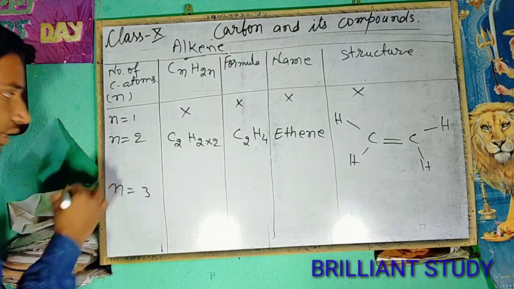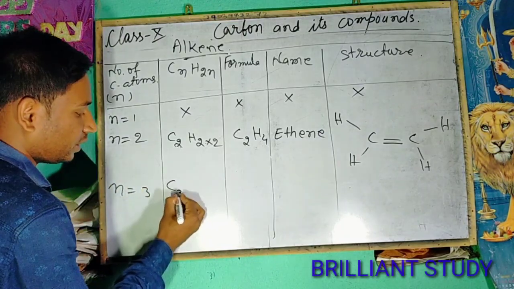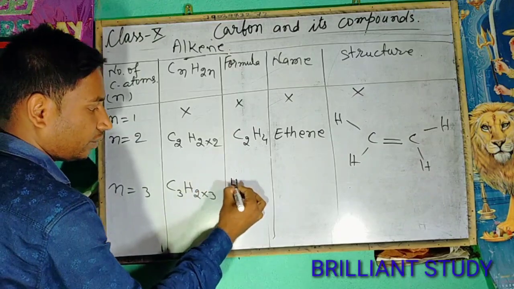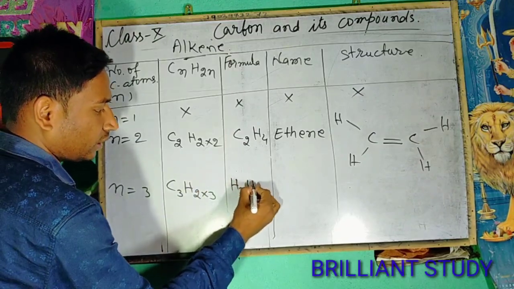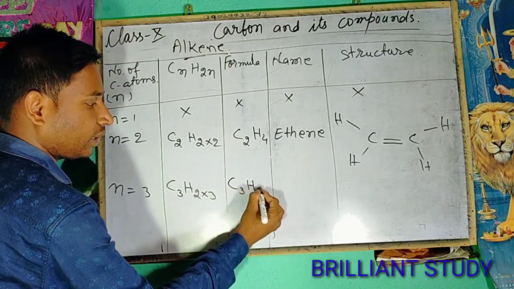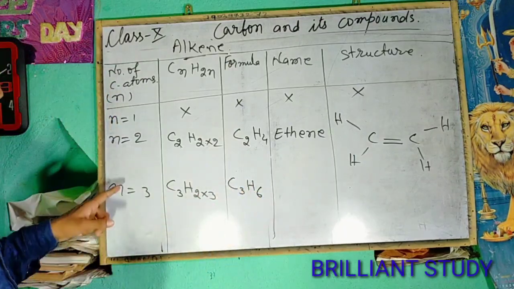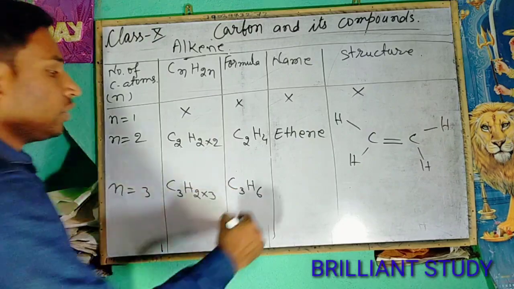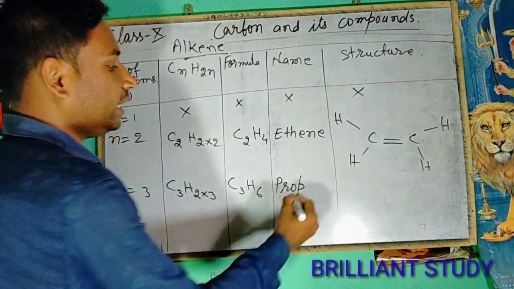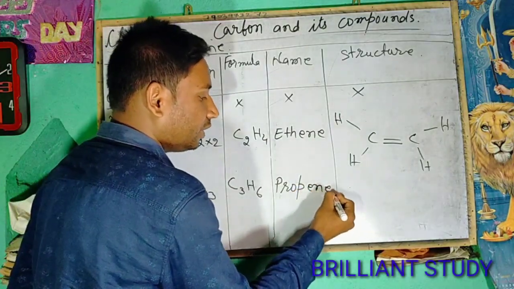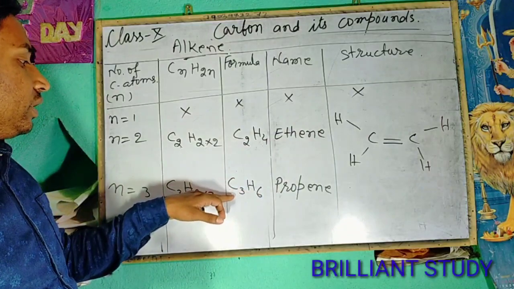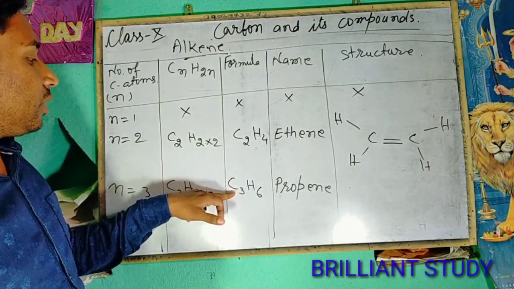Now take n equals 3. The formula will be C3H2 into 3, that means C3H6. The number of carbon atoms is 3, so the name starts with prop, and ene will be added with this, and the structure will be according to this formula.